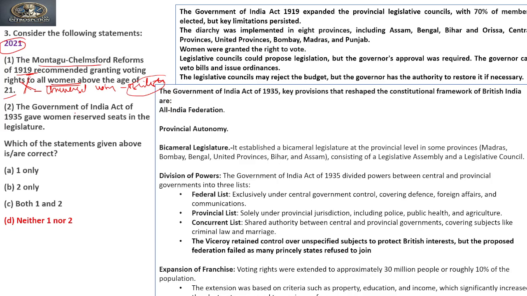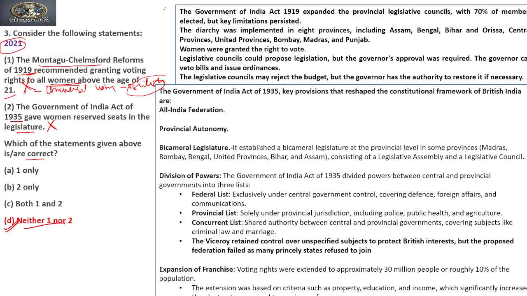If we see the second, the Government of India Act 1935 gave women reserved seats in the legislature. No, this is also not true. This is false or incorrect. It does not provide any reservations to women. So we need to find the correct one. Our answer is D, that is, neither one nor two is correct.